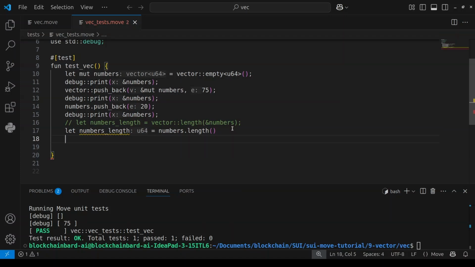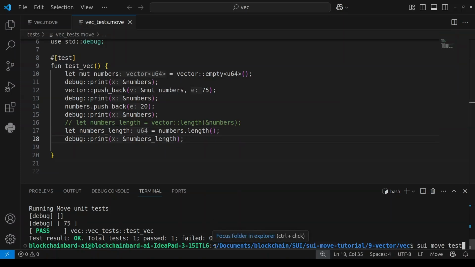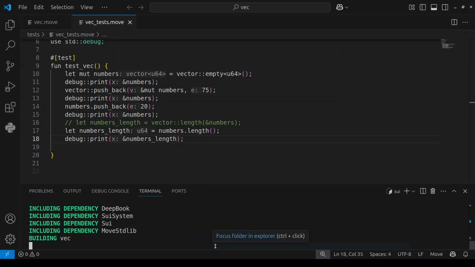So now if I try to print out the length of the numbers, with the debug print, I'm going to pass in an immutable reference, numbers length. I need to put a semicolon here. So if I do this, it's going to print 2 as the length of the vector.